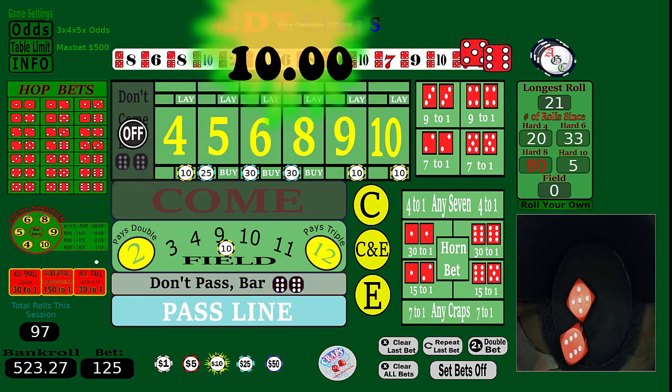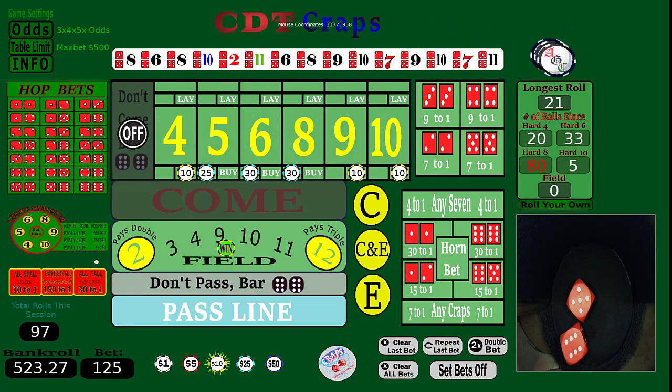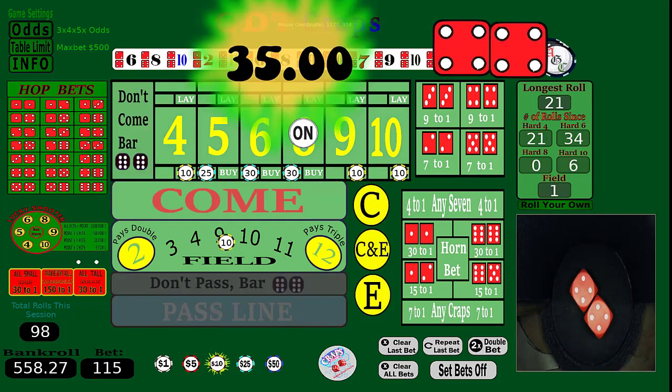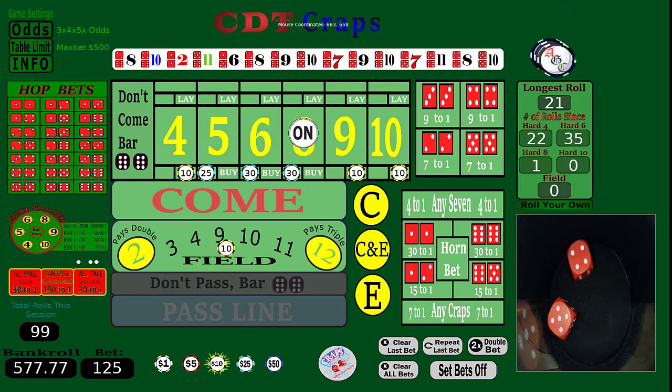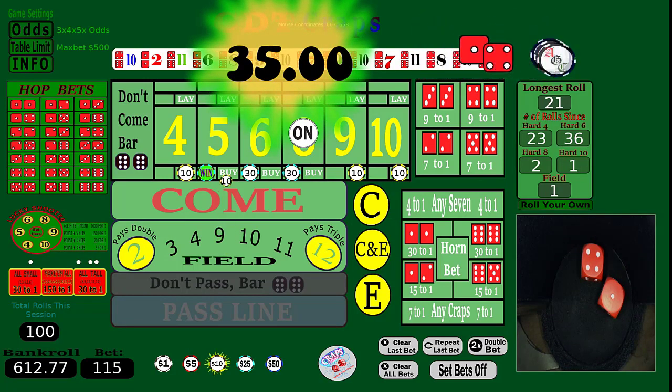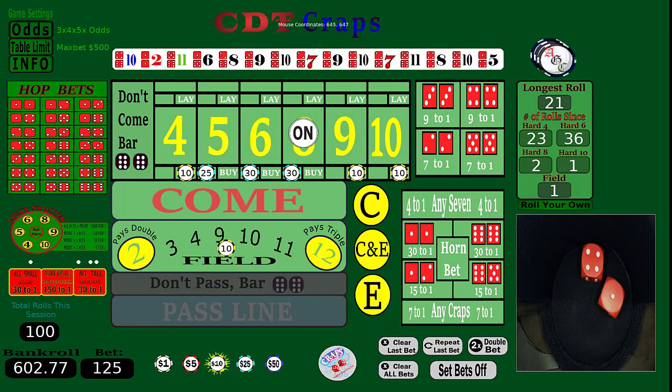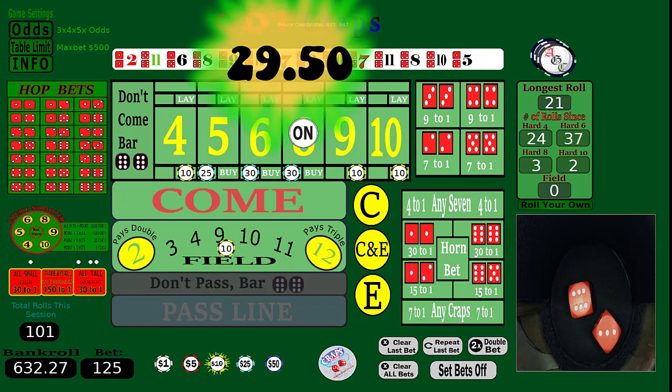Yo, we'll take that money. And by the way, playing this way, we're not locked into anything. You know, it's not like we're on the pass or the don't pass. We can take this down wherever we want. Let's go. 9. Do have a little bit of work to do to get back to where we were. Although that would have been a good place to stop. 200 ahead on that? I would have taken it. And there's a 9 again.